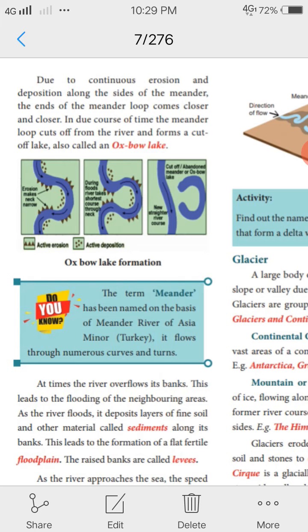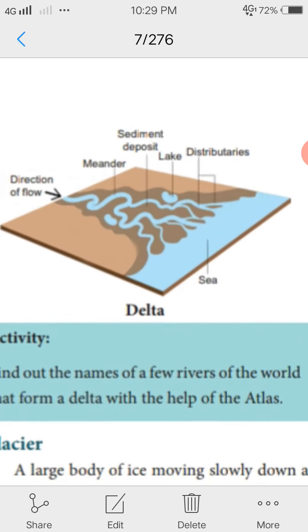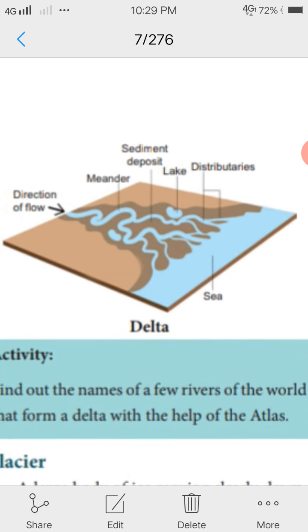Deltas: the river finally flows into the sea or ocean. The velocity of the river becomes so slow that it begins to deposit its load. Each distributary forms its own mouth. The collection of sediments from all the mouths forms a delta. So deltas are excellent protective lands. They have more minerals which favor cultivation. Examples are the Kaveri Delta, Ganges Delta and Mississippi Delta.